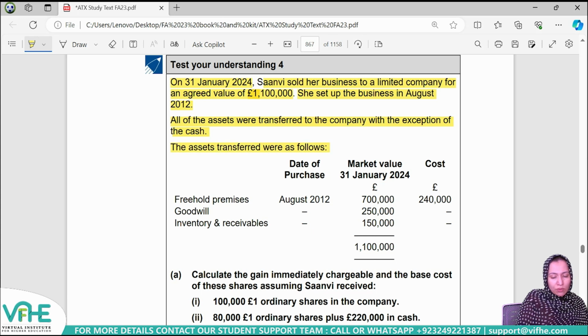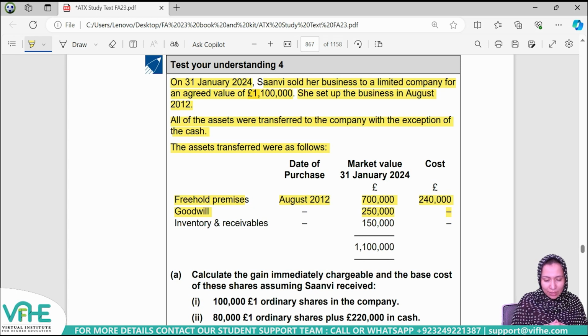The assets which were transferred are as follows. It includes freehold premises, which were purchased in August 2012 for a cost of £240,000. When the incorporation took place, it had a market value of £700,000, which will be considered as its disposal proceeds. Similarly, goodwill has also been transferred from her unincorporated business to the new limited company, and goodwill is a chargeable asset for which gain will surely be computed. This goodwill does not carry a cost but has a market value of £250,000.